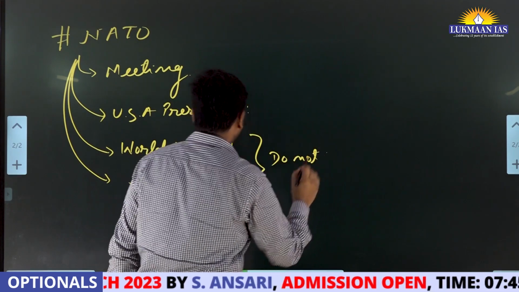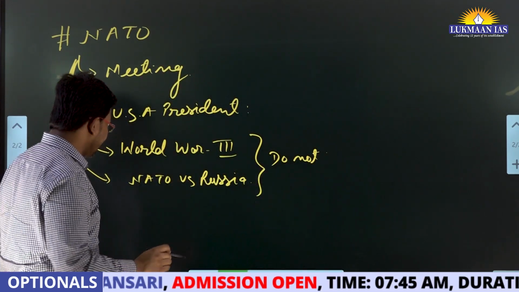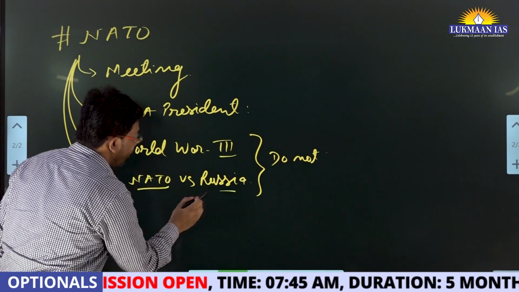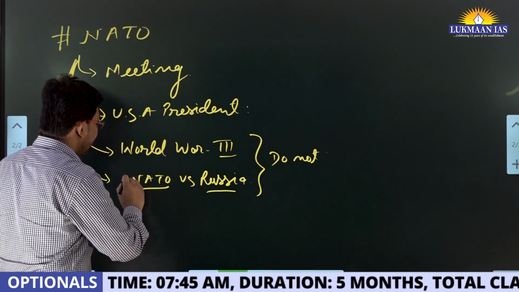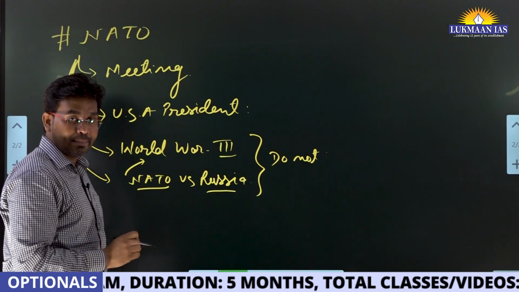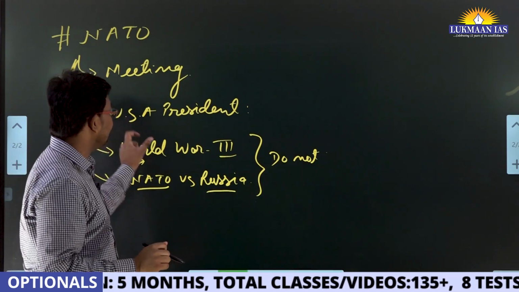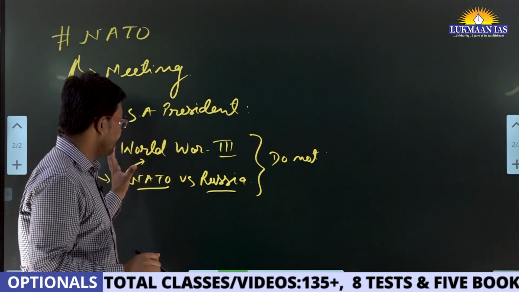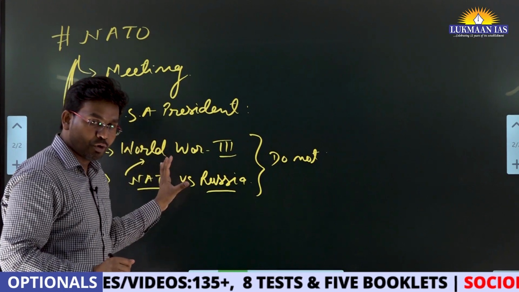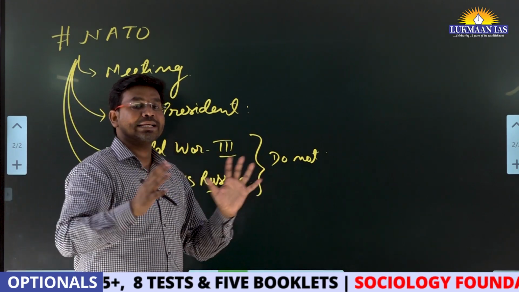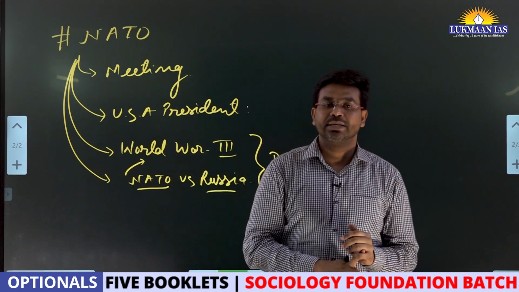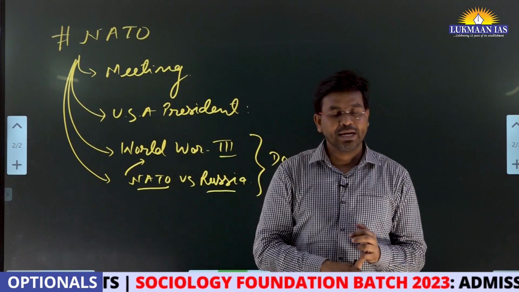Because the moment the war becomes NATO versus Russia, there is more likelihood that it may lead to a World War III situation. That is what these people want to avoid, because the world has seen the destruction caused by World War I and World War II.